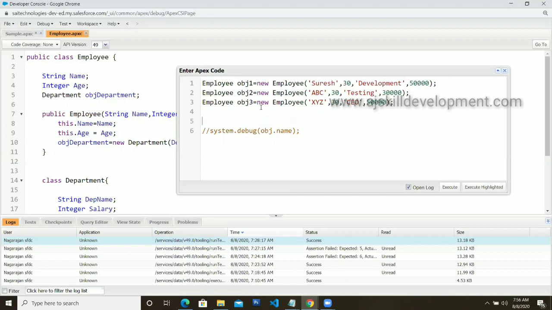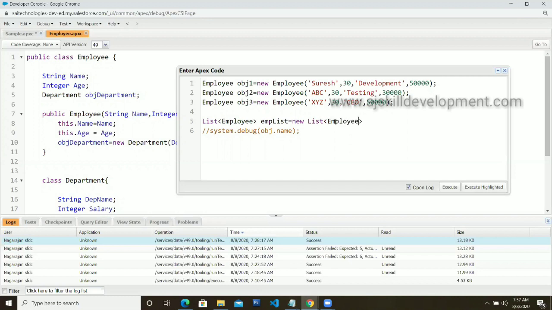Now the implementation part is how you will use it. Whether you will use different objects? No, you will be going for a list over here. So the final implementation will be like this: list of employee. I can say employee list is equal to new list of employee. This is what you will be writing.